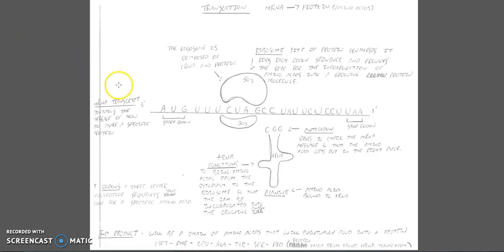So after transcription has ended, the messenger RNA molecule that we see here, the single-stranded messenger RNA molecule, is going to bind with a ribosome to start protein synthesis. So basically what's going to happen is this ribosome here is going to read this sequence and cause the formation of a protein after that.